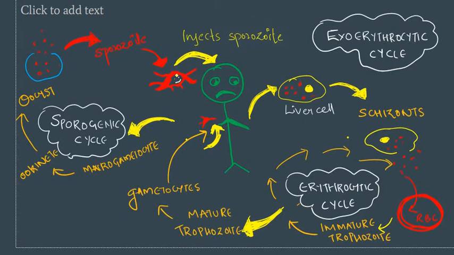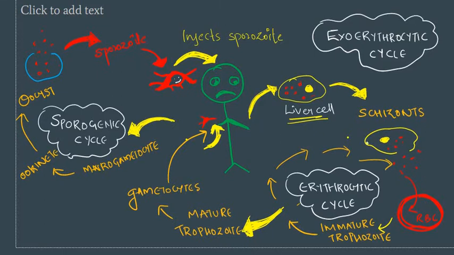This Anopheles mosquito injects sporozoites into the human, and the sporozoites enter the liver cell first. First it enters the liver cell as sporozoite, then it gets converted into schizonts, and the schizonts rupture the liver cell and are released into the RBC.